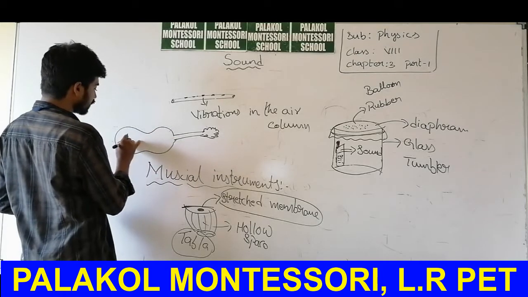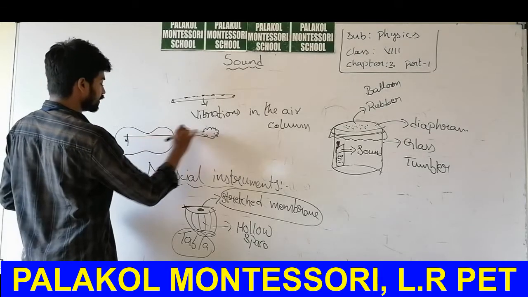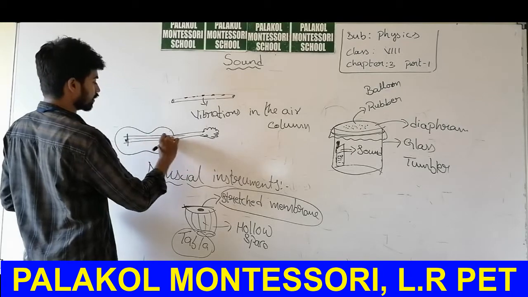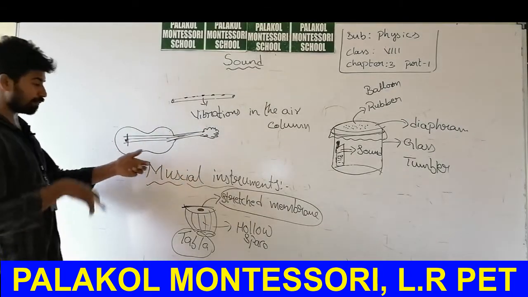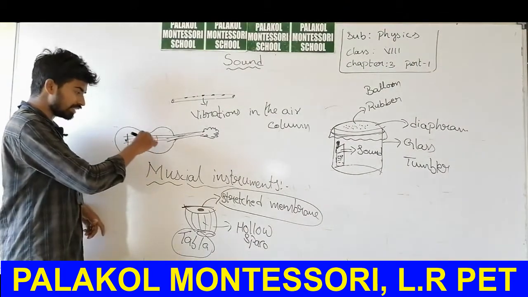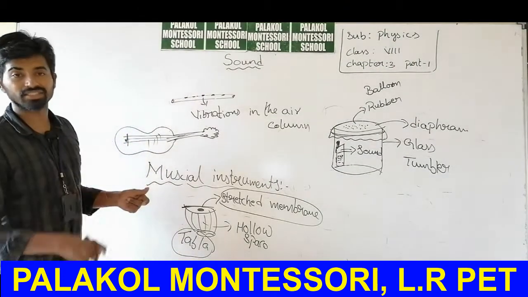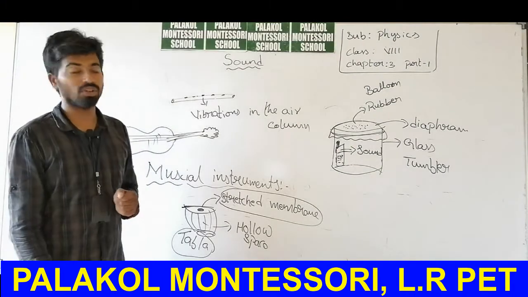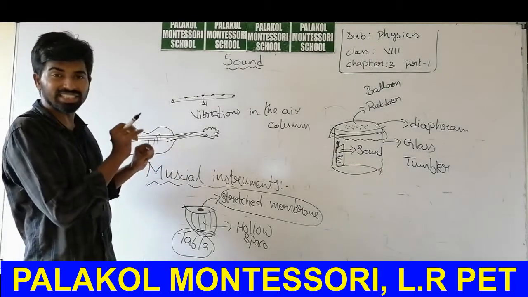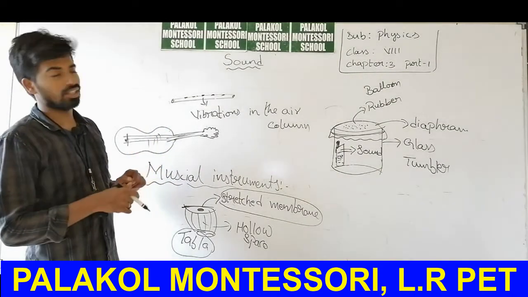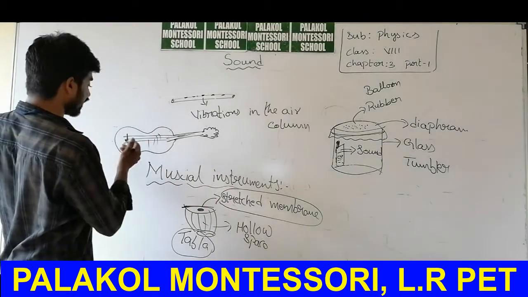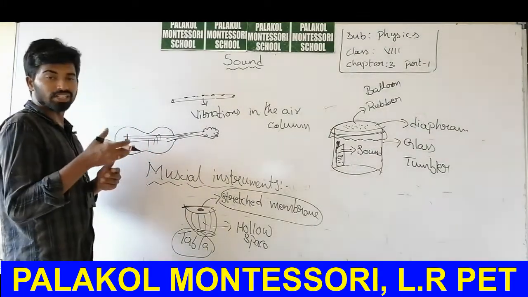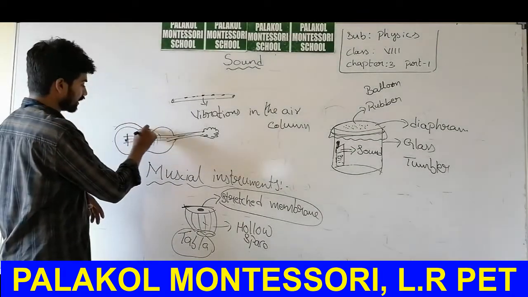In the case of a sitar, there are strings present along its length. If you pluck the strings, the strings will create sound. Here the strings are rigidly stretched, tightly fixed. If you consider a guitar, the width of the guitar will be very large. It will have some width.